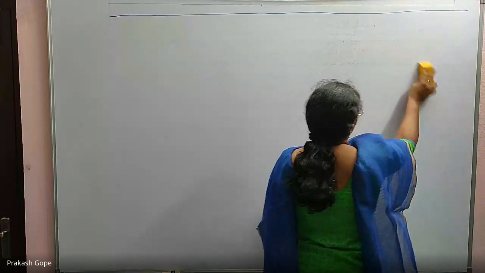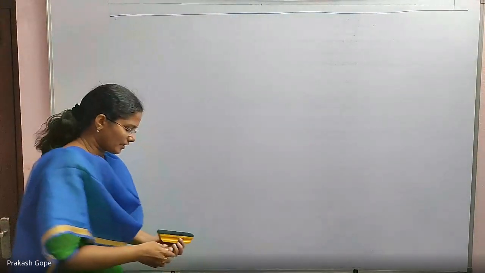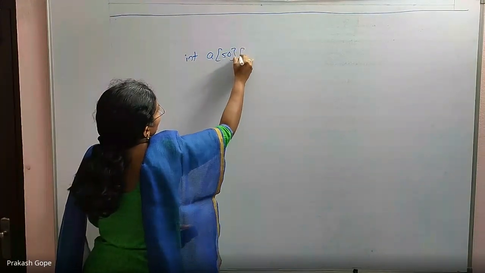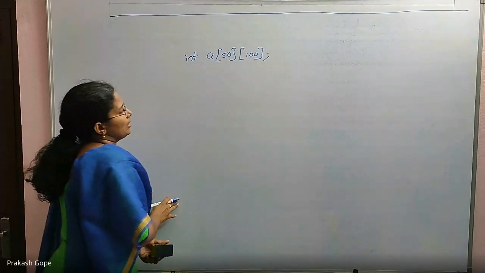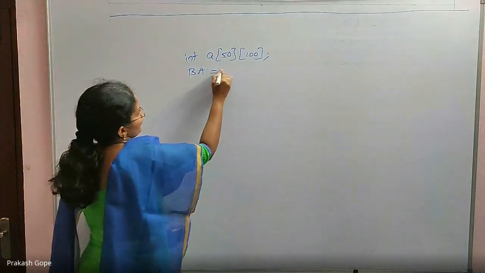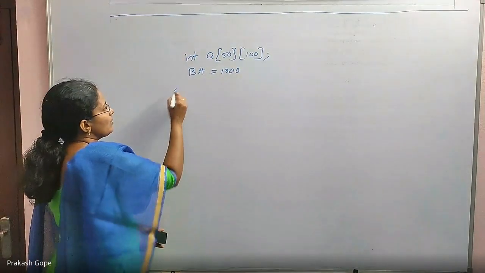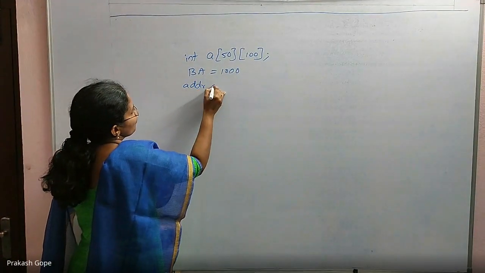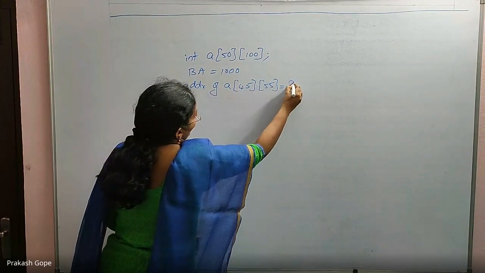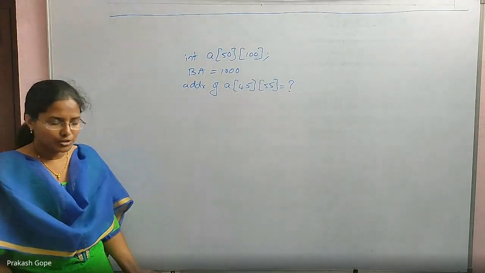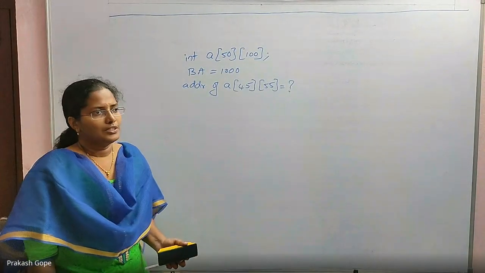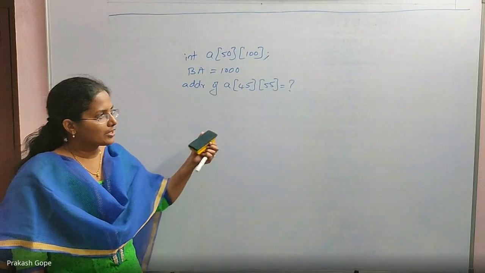Yes, in two-dimensional arrays, sometimes the questions are like this. There is an integer array of, say, 50 rows and 100 columns, and they give us the base address, which means the first element's address. The first element's address is given as 1000, and then they will ask us what is the address of A[45][55]. Questions can be like this. You can do some calculations, but we can solve it by using a simple formula.